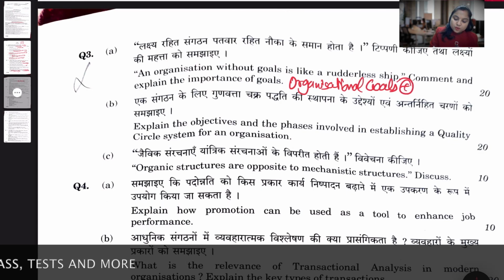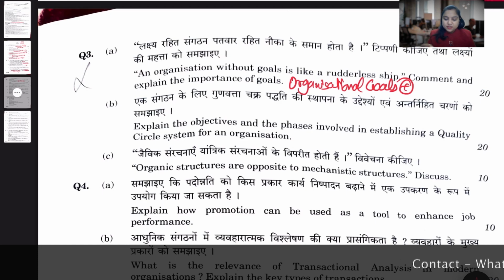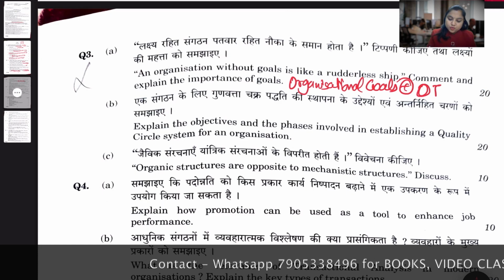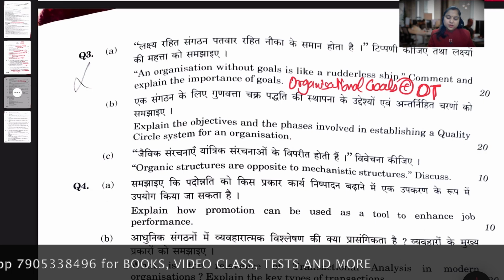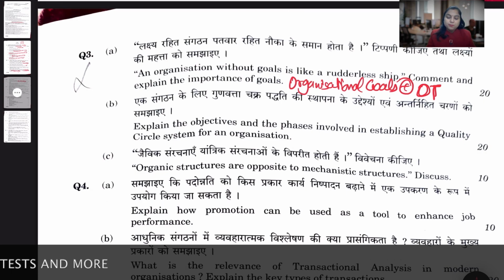Okay, it's from your chapter organizational goals. It is statement type and it is related to your organization theory subject. Okay, next we have question number 3B.